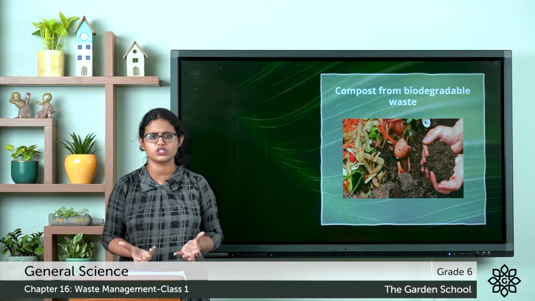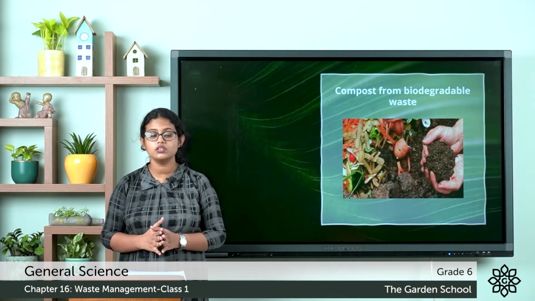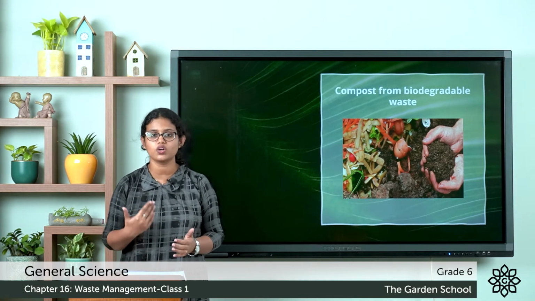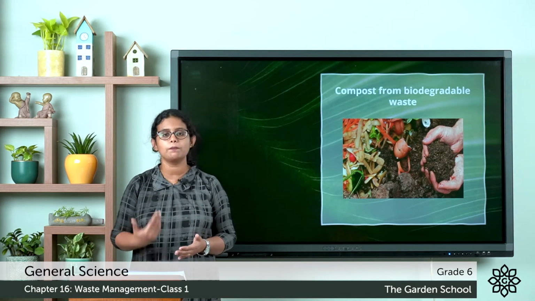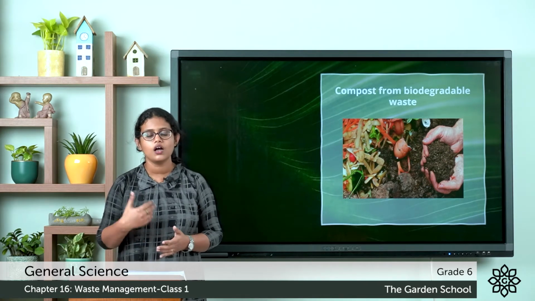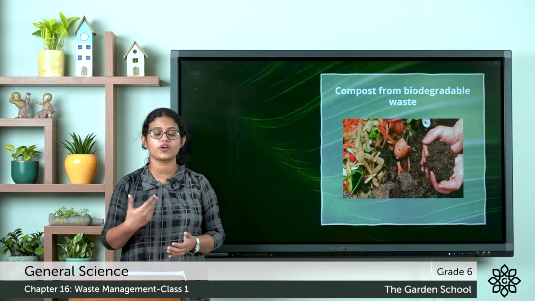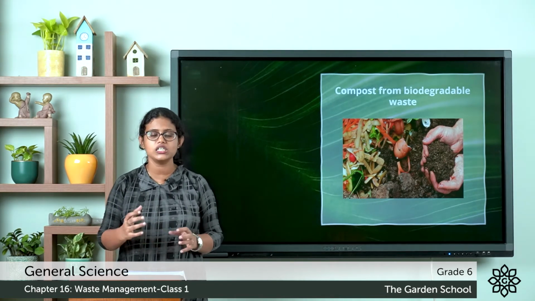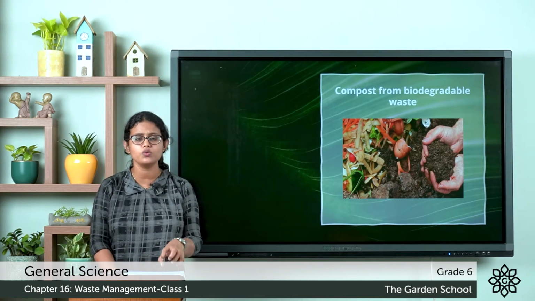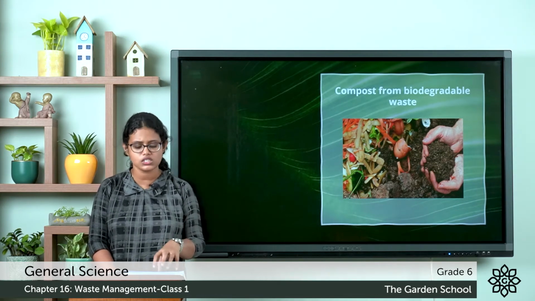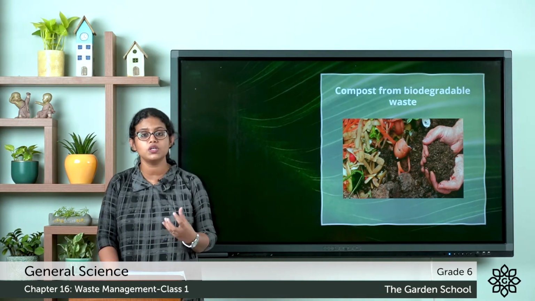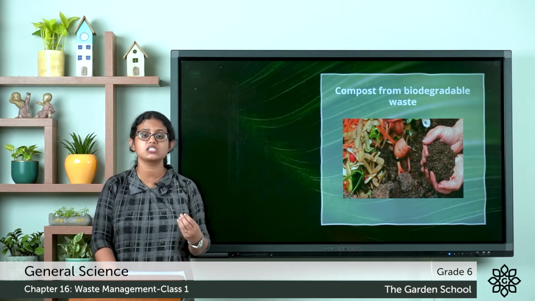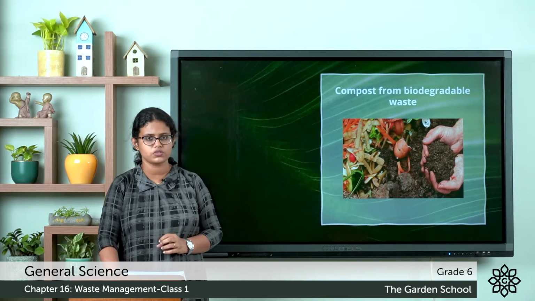And what are the benefits of compost? Compost is rich in plant nutrients, which helps in the growth of plants. This compost is made from household kitchen waste, so it reduces the waste. These are the benefits of compost. So how is compost formed? Compost is formed when plant or animal waste decomposes in the natural process.